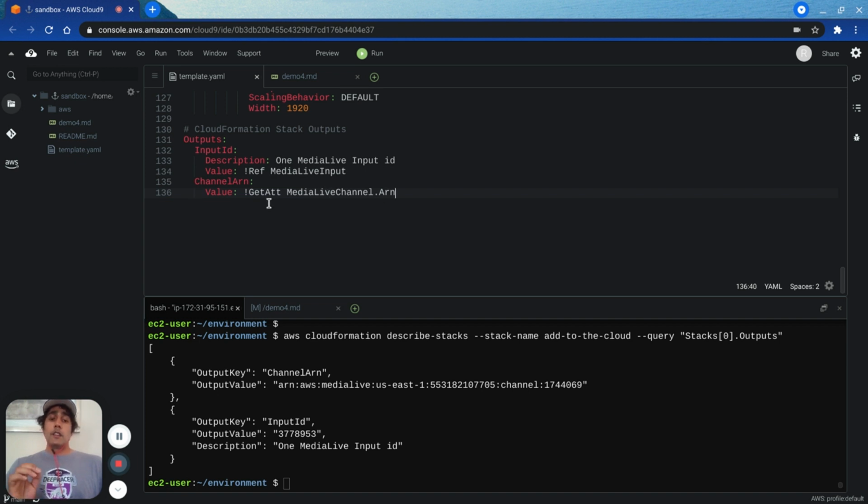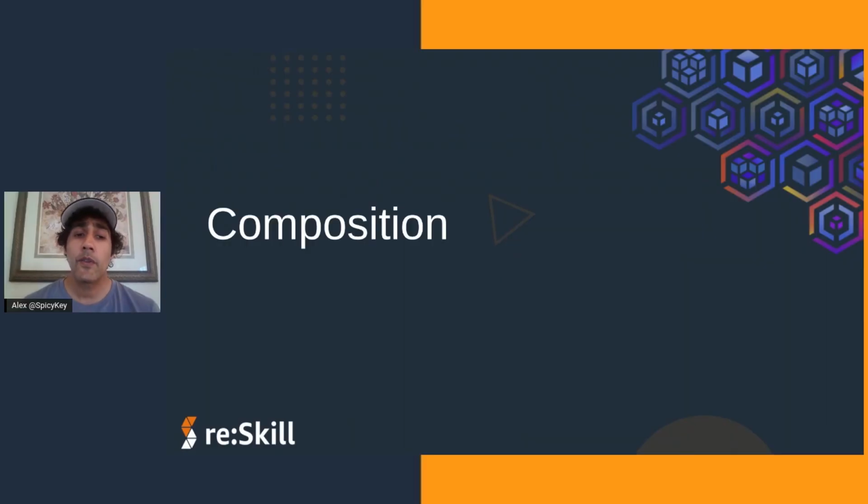And I use a different function which I am introducing to you named getAttribute, or shortened here as getAtt. And I give the getAtt function my Media Live channel in my template, and I append period ARN. And that's how I get the ARN as the output value for my channel ARN output. So that concludes the fourth demonstration.